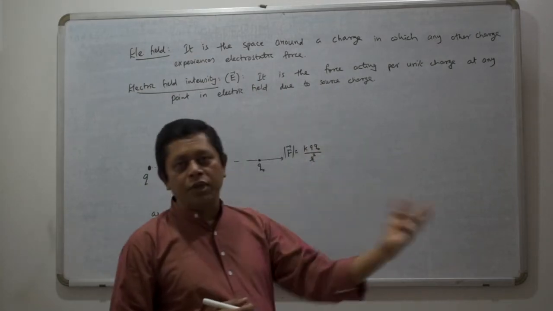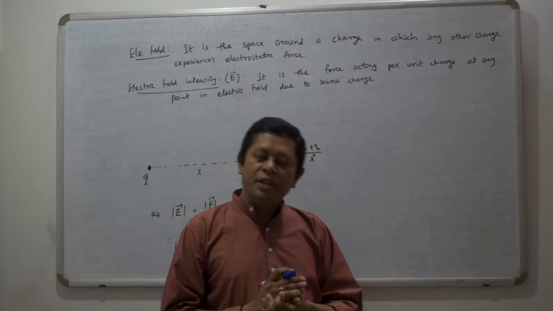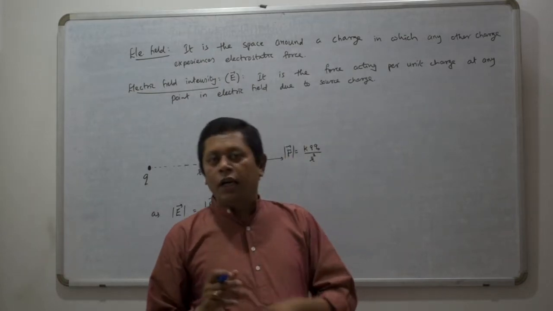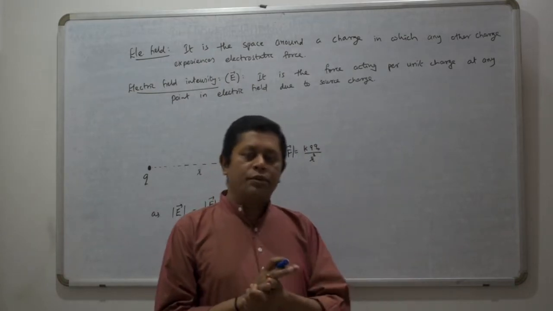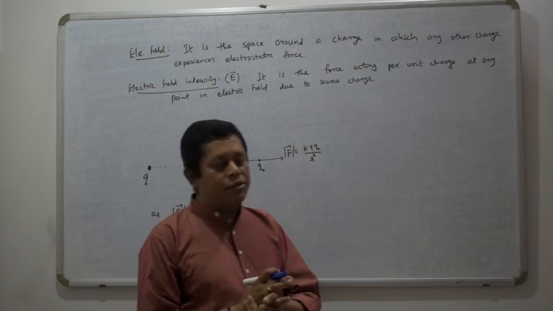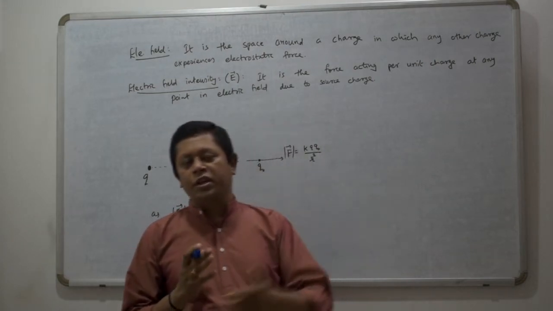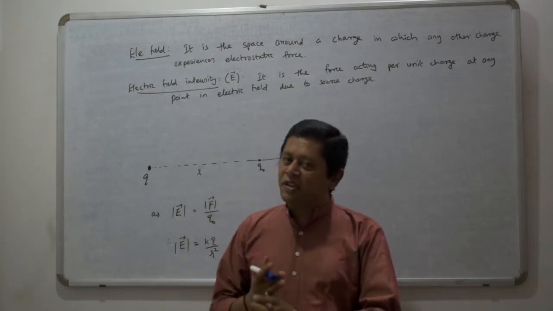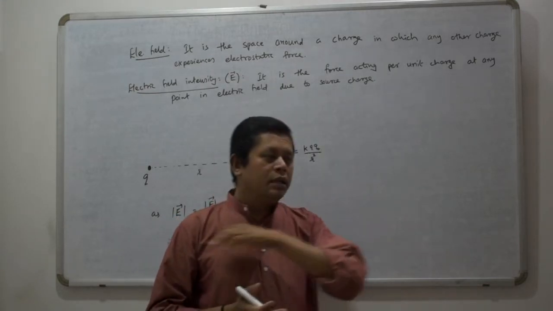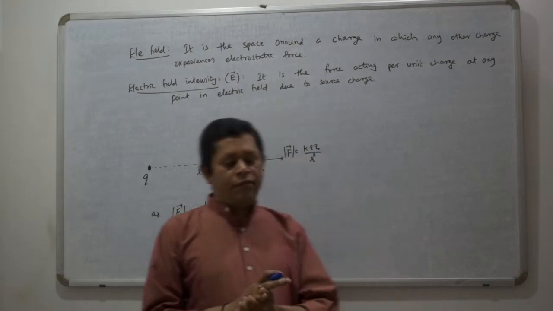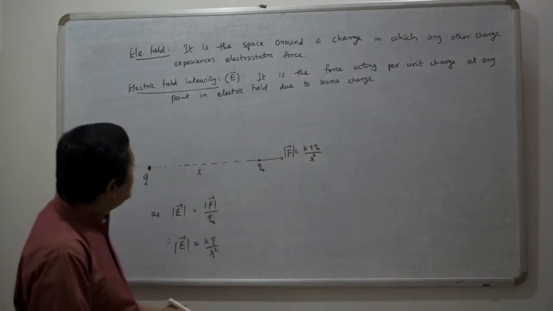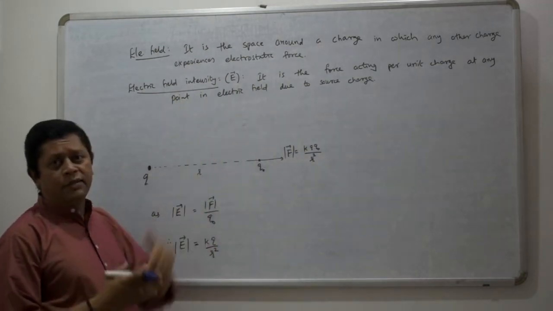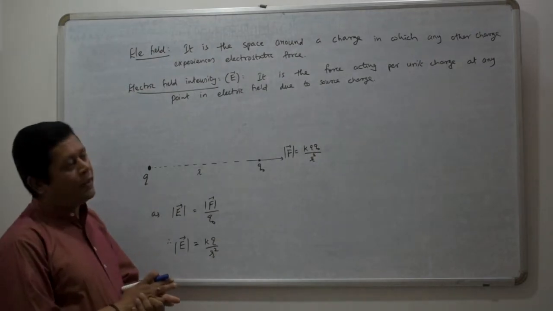The distance up to which this force effect can be there due to any charge, that space, that region, is called the electric field. And as we know, electrostatic force is inversely proportional to r square. Since it is a long range force, we can say that electric field due to a charge can extend up to infinity. Now here we will find the strength of this electric field at any point.